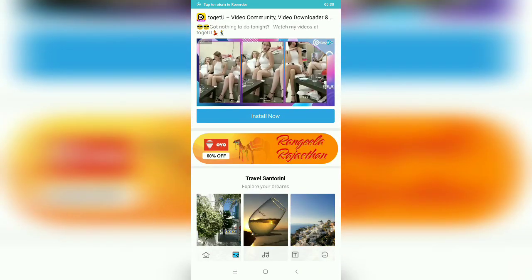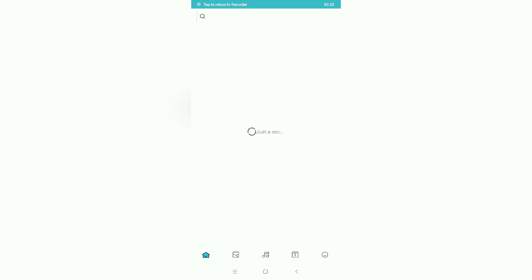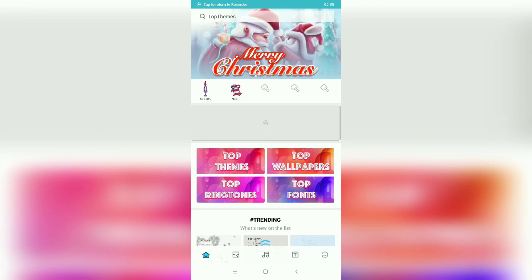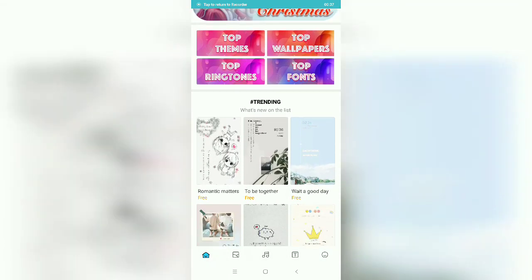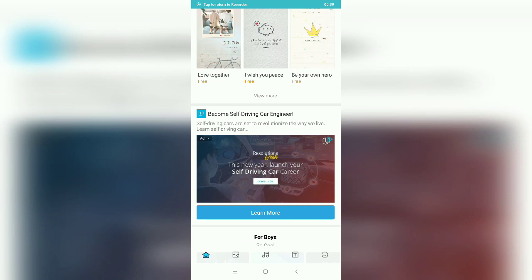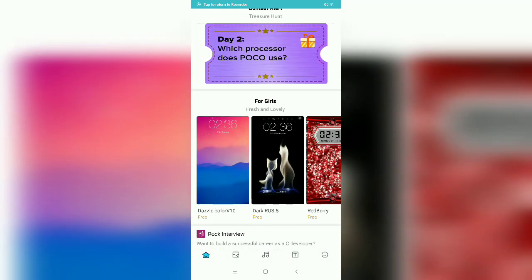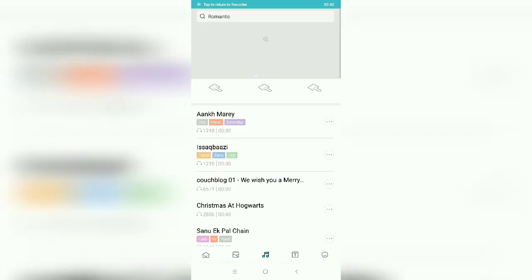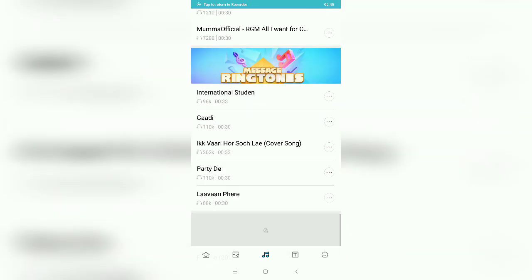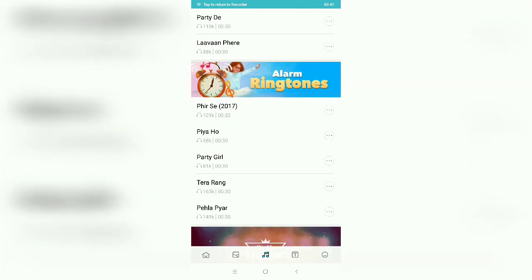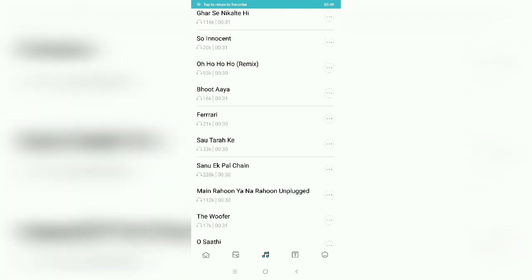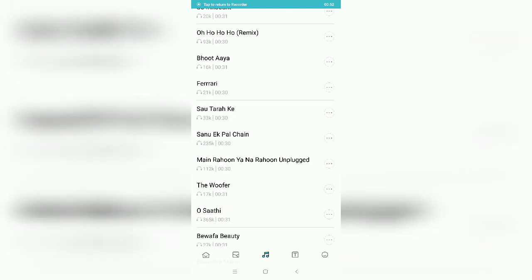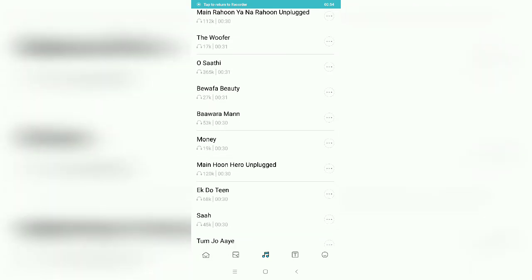Wallpaper. When you press the home, you will get many themes, top wallpaper, fonts. You can change it, and then ringtones. When you click here, you will get many ringtones you can apply. When you click on it, it will play like this.